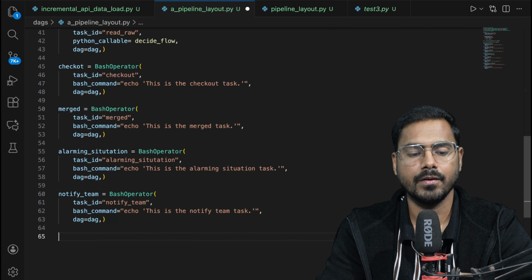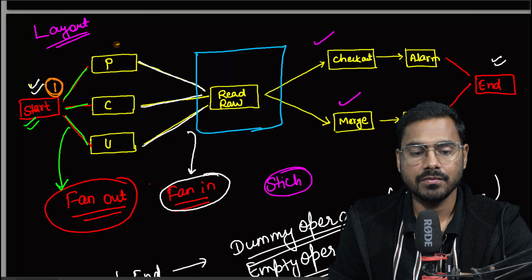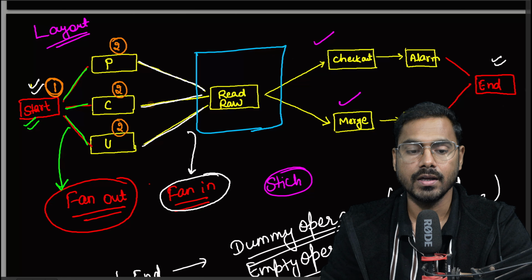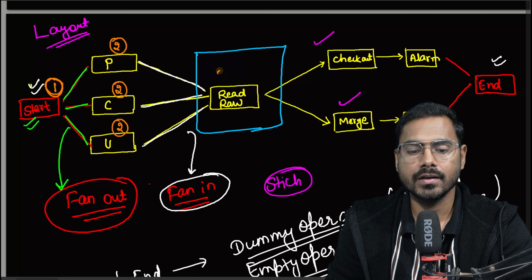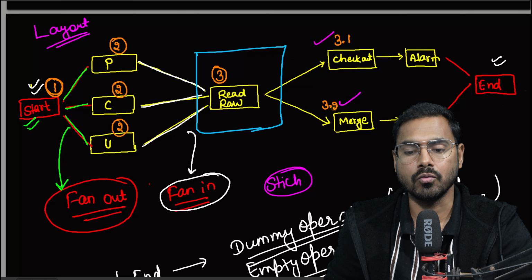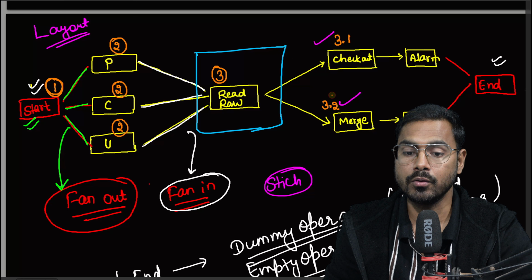Now understand what will be the flow of this task. So how this flow will occur. The first task that will run is this one. The second task which will run is this one. This all will run in parallel at second place. Then this will go at third. Then either this will go this way, 3.1, or 3.2, but this will not go in both the places.